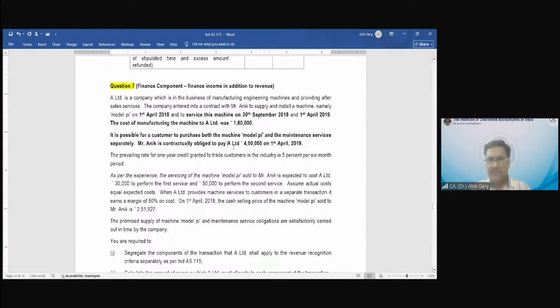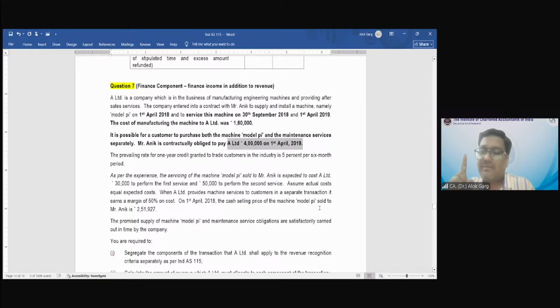Two things. What is the transaction price here? 4 lakh rupees. And when will this customer pay this 4 lakh rupees? 1st April 2019.